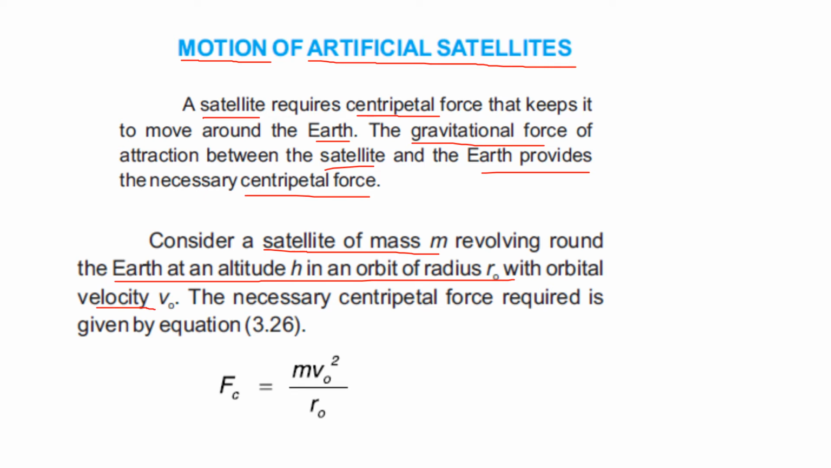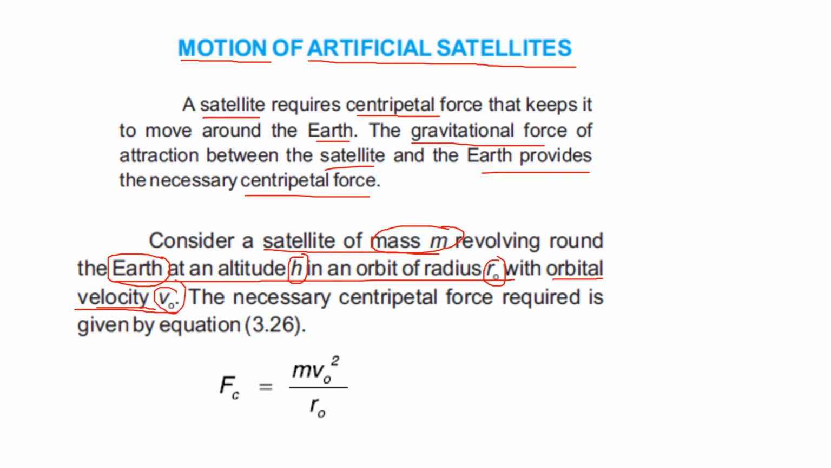So we have a satellite which has the mass m, and it is moving around the earth, and the distance of the satellite from the earth is basically h, and the radius of the orbit is r naught. This small zero is basically known as naught. So this is the radius of orbit, so we represent it with r naught. And the velocity is obviously the orbital velocity, because the satellite is moving in its own orbit, so we consider the velocity as v naught.